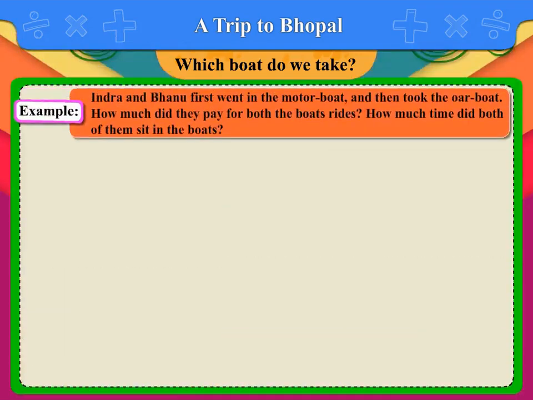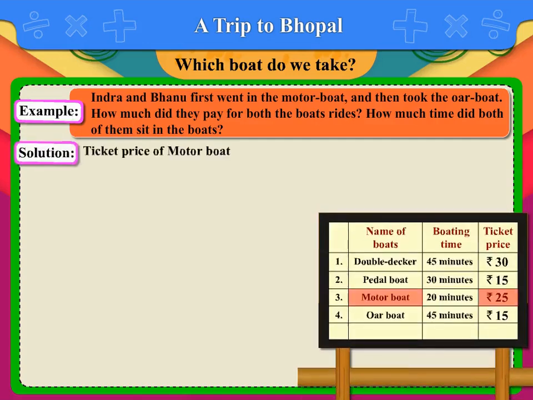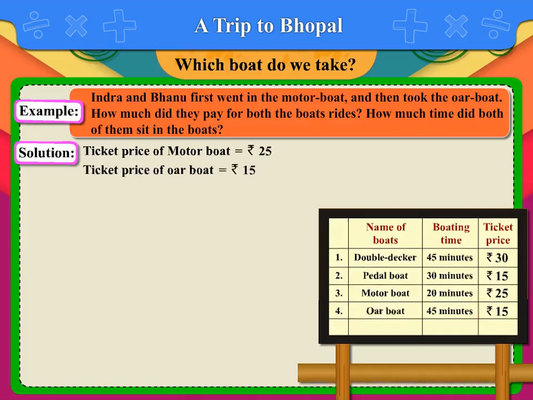Example. Inder and Bhanu first went in the motor boat and then took the oar boat. How much did they pay for both the boats' rides? How much time did both of them sit in the boats? Solution. Ticket price of motor boat is rupees 25 and ticket price of the oar boat is rupees 15.